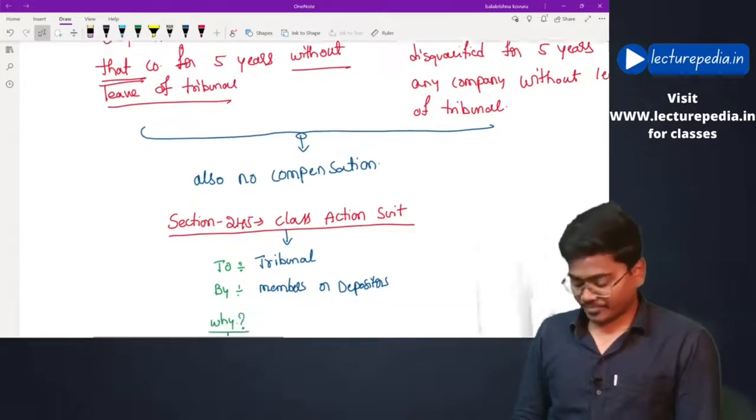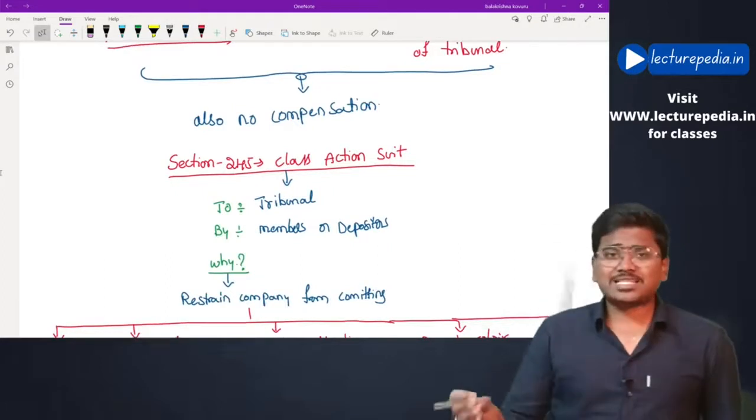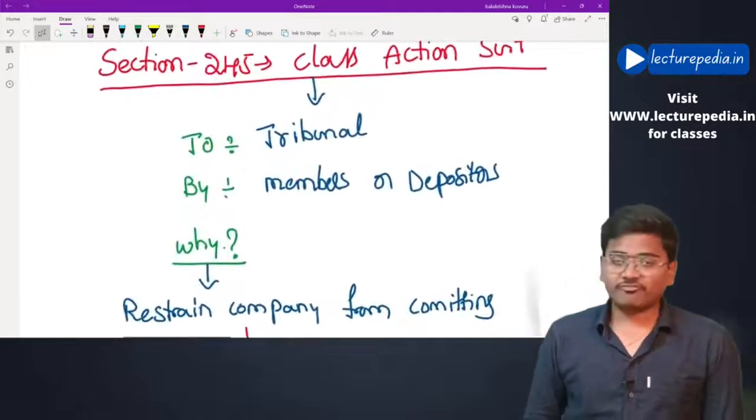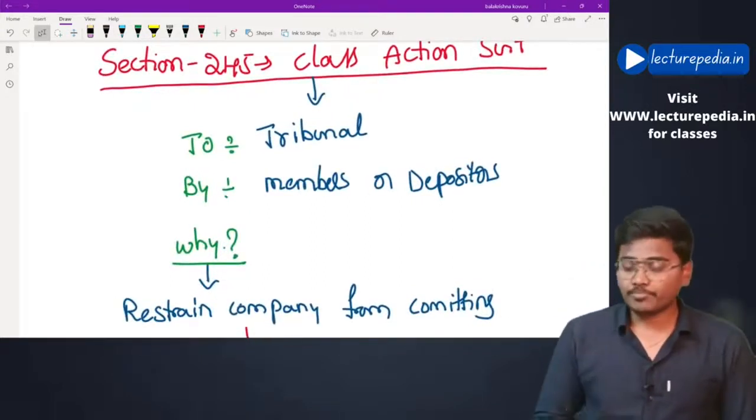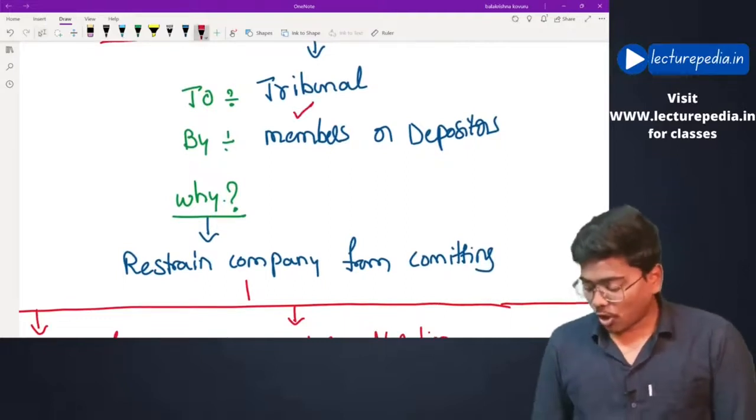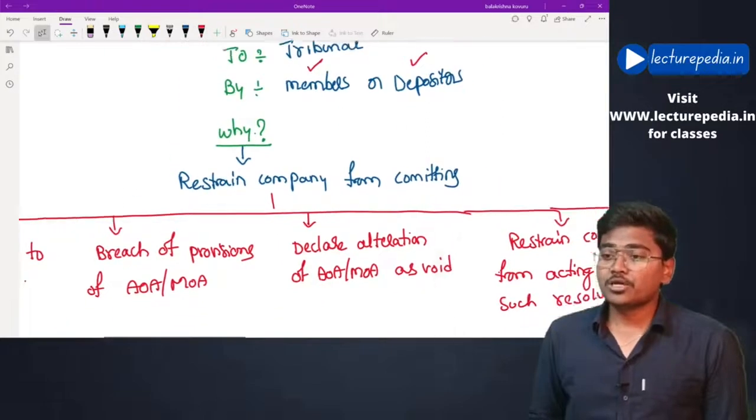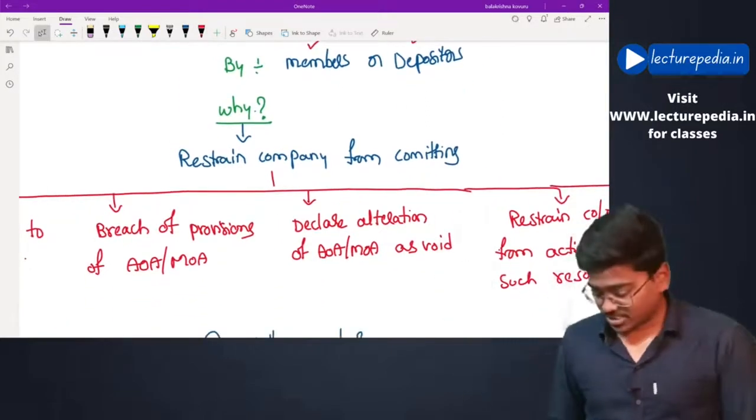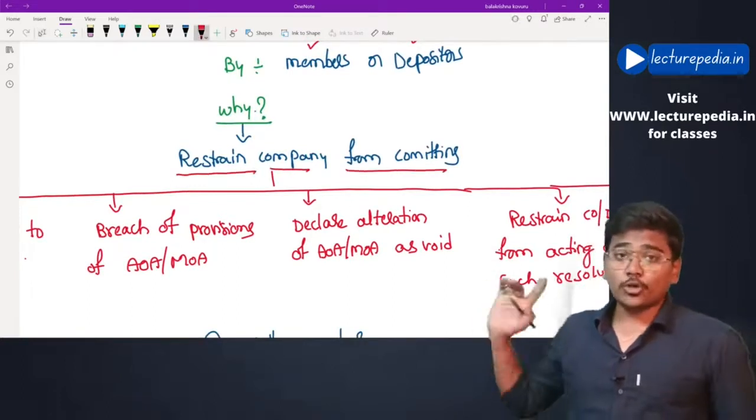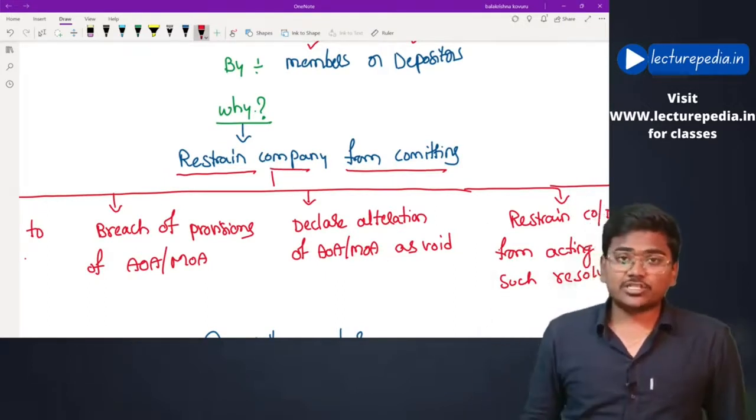Hope that is clear. Next, section number 245, which deals with class action suit. Now, to whom can this class action suit be filed? It can be filed with the tribunal. By whom can it be filed? It can be filed either by members or by depositors. Why can it be filed? It can be filed in the following situations. See, to restrain the company from committing the following activities, the members or depositors can file a class action suit.